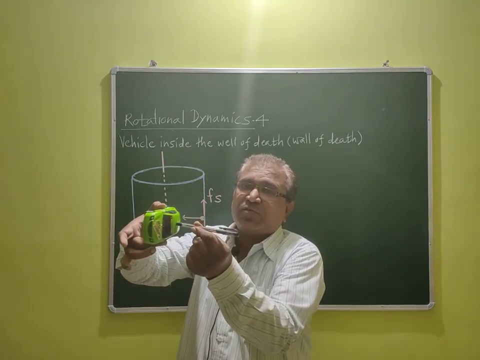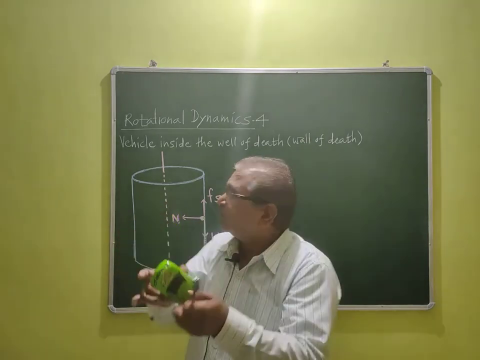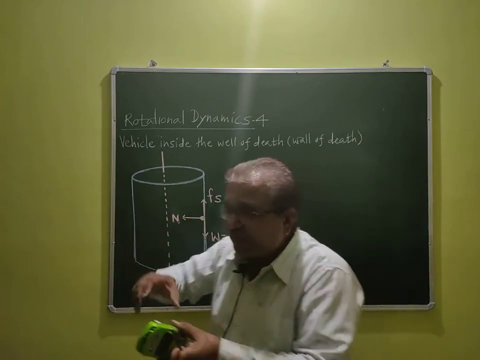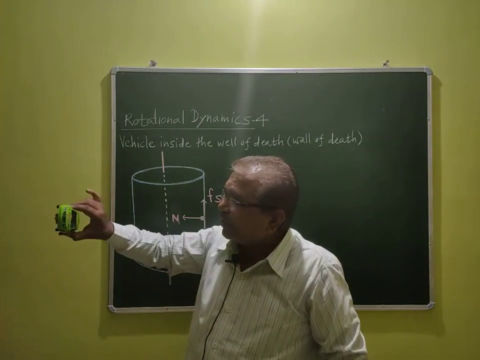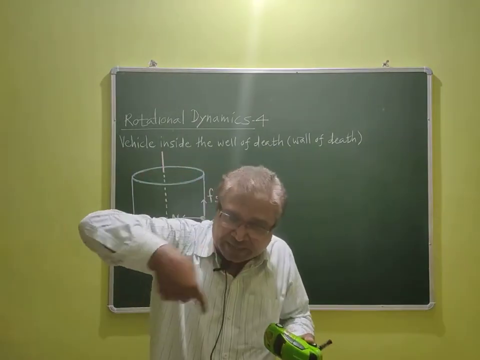This is the situation of the car. Normal reaction is always perpendicular to the surface, and the vehicle is running like this in a circular manner, as I have shown you.